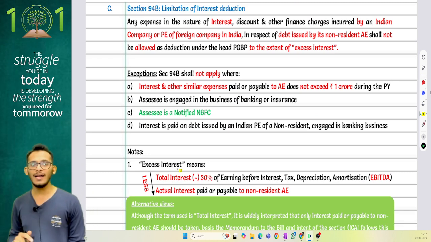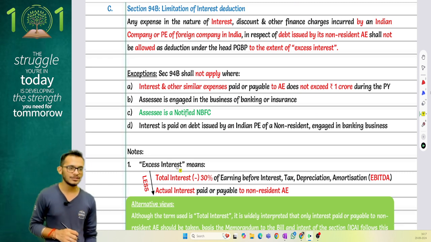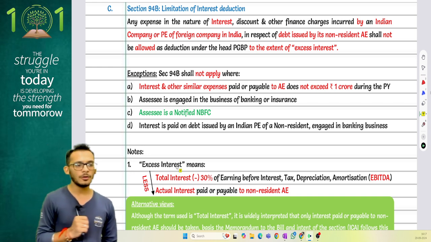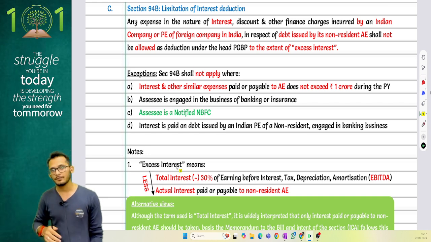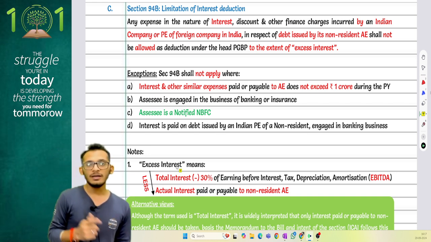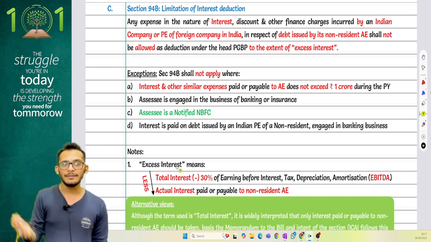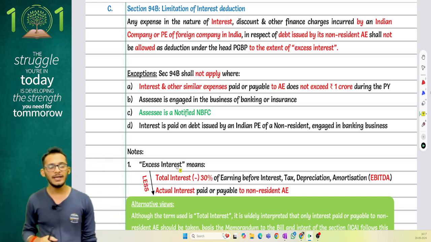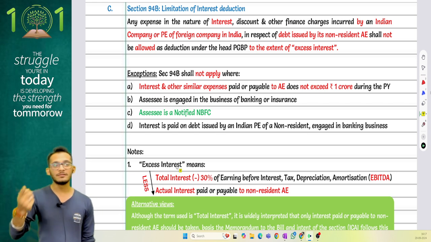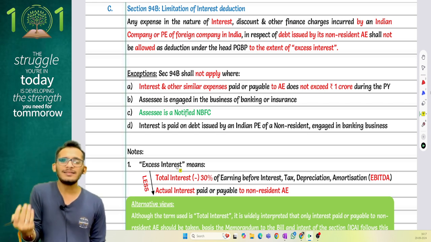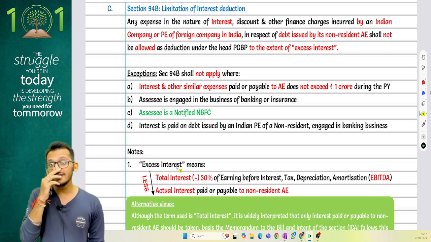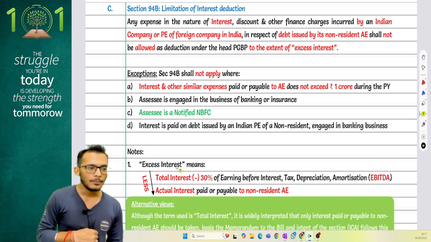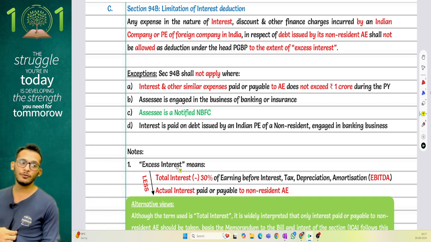Yes, leaving you with the last topic of transfer pricing, which is section 94B. This provision clarifies that if you enter into any transaction where you are borrowing money from your AE, and the interest which you are planning to pay on this money, along with any other incidental interest like guarantee commission fees, exceeds 1 crore, the provisions of 94B will apply.